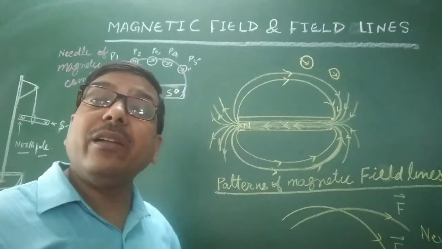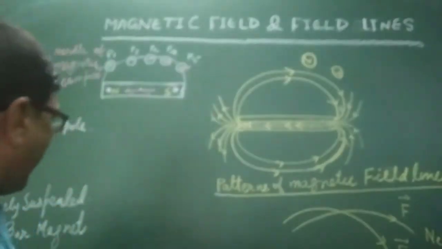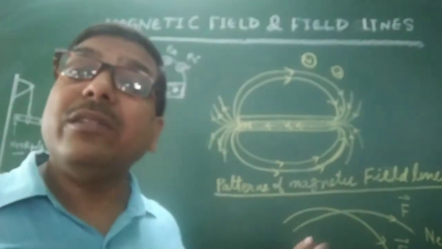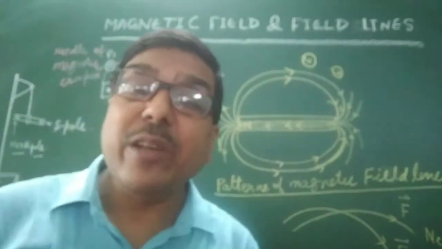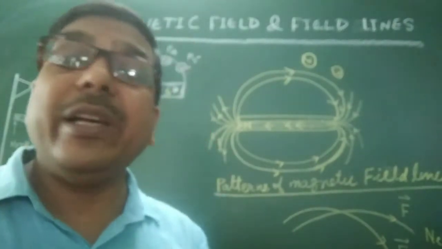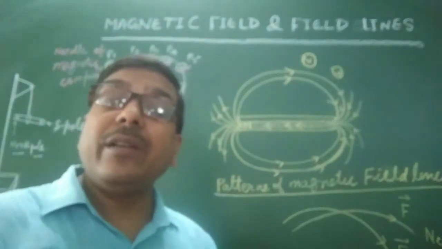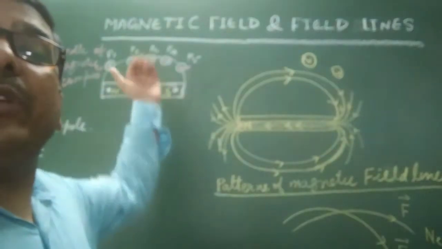Magnetic field is defined as the region, area around the magnet in which magnetic force is exerted. It extends up to infinity.